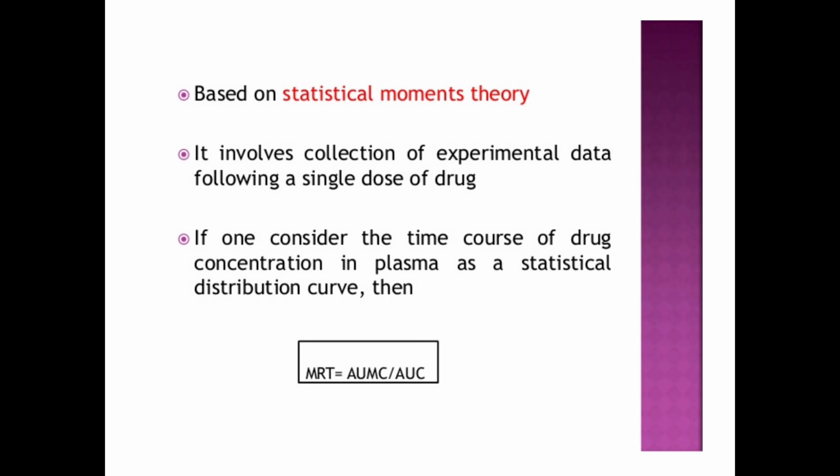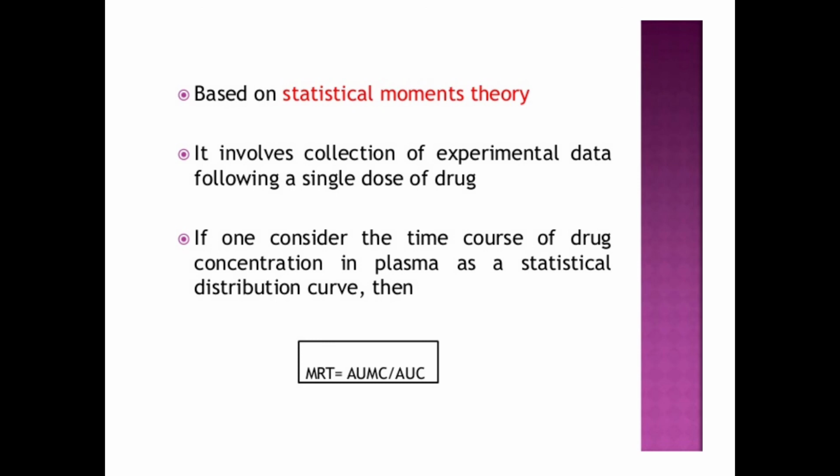Practically, AUMC and AUC can be calculated from the respective graphs by the trapezoidal rule. We will discuss in detail what the trapezoidal rule, AUMC and AUC are when we study the pharmacokinetic parameters in detail.